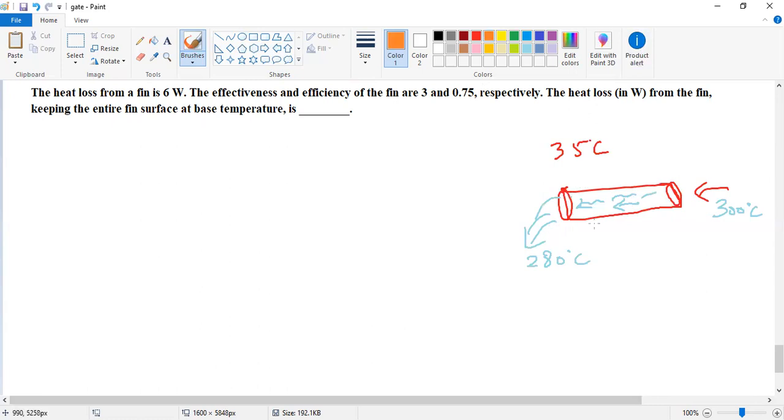So what happens? We know Newton's law of cooling: Q is equal to h A delta T. We do not change the temperature, since the input temperature is a constant value, and we do not change the convective heat transfer coefficient. We change only the area.